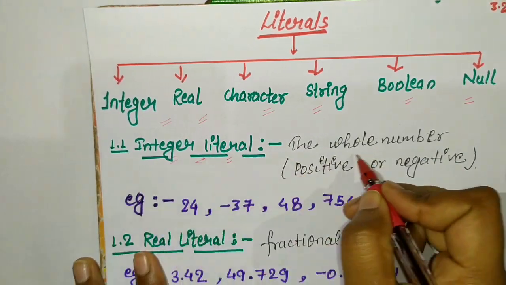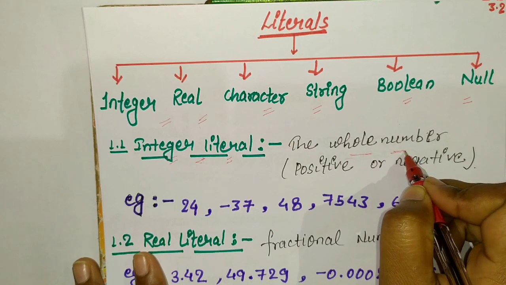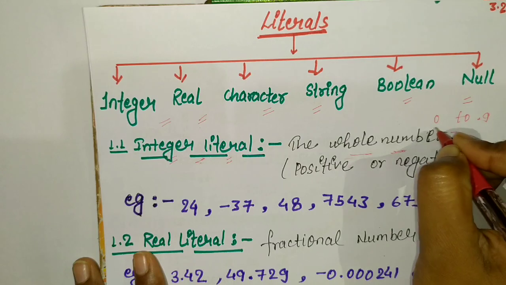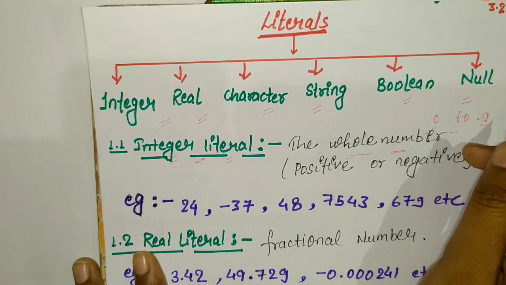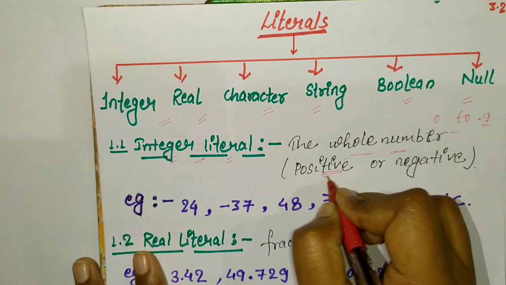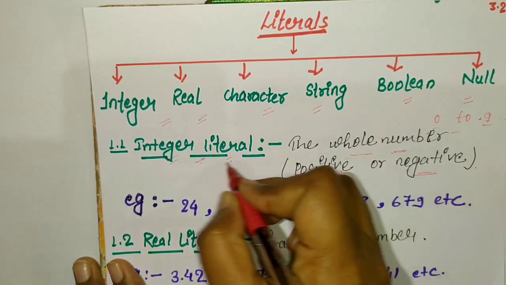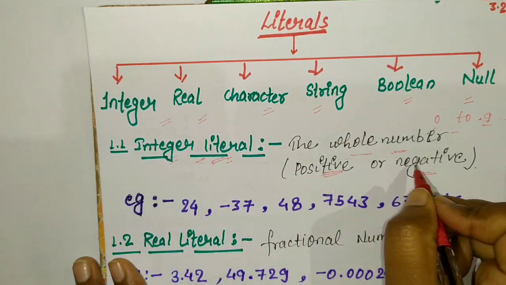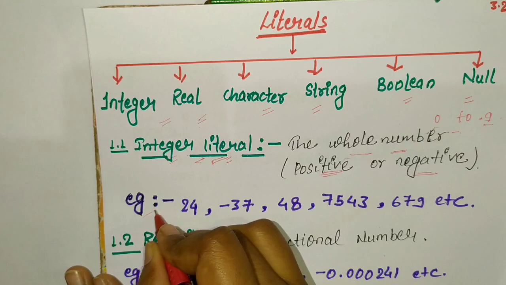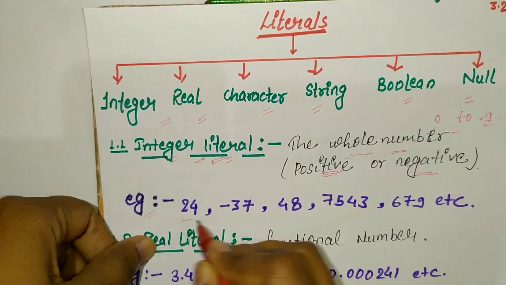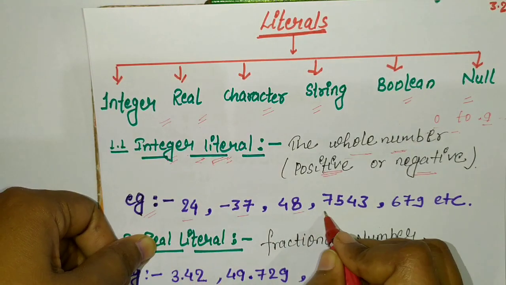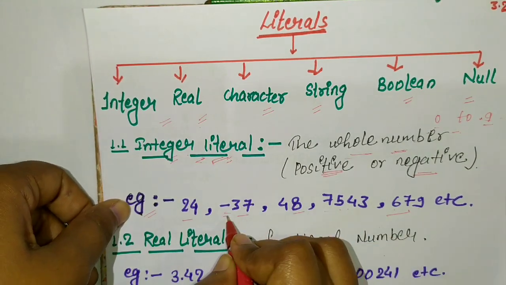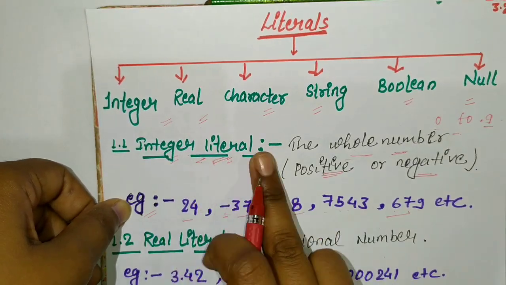Integer literals mean whole numbers. What is a whole number? A whole number includes 0 to 9 or infinite. This is a whole number. A whole number including positive or negative value is called an integer literal. An integer means any whole number, positive or negative. Examples of integer literals are 24, minus 37, 48, 7543, 679. These are examples of integer literals or integer constants.